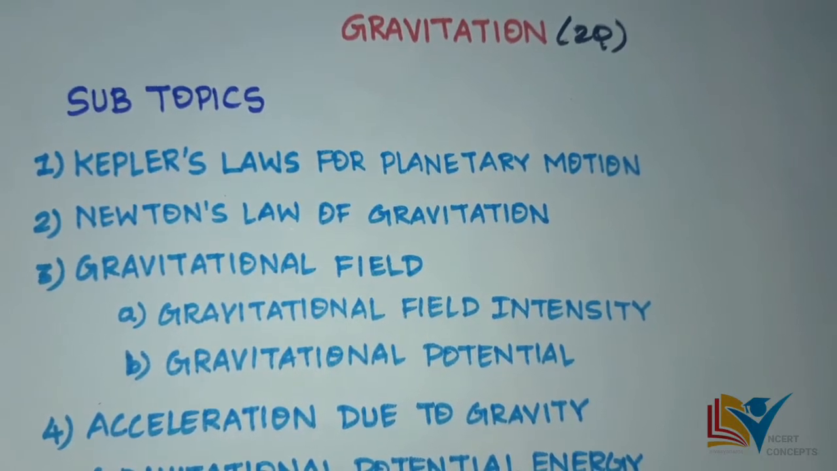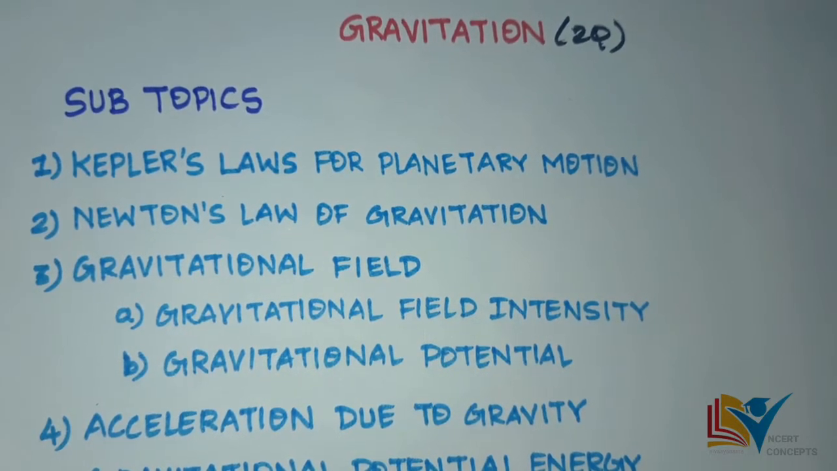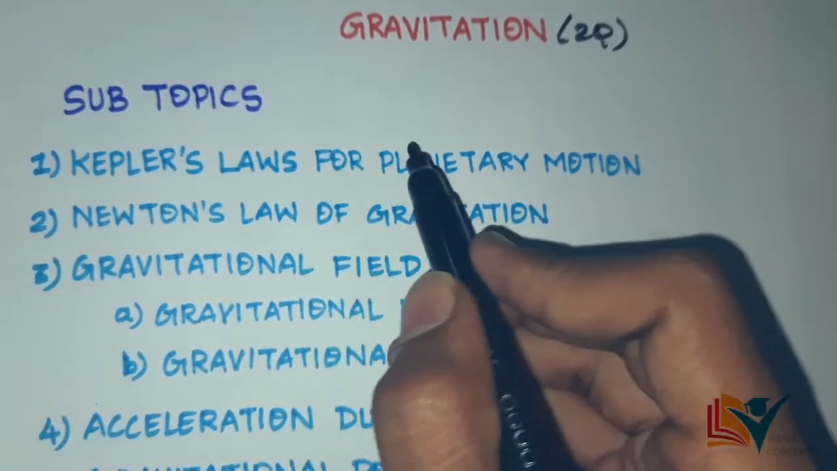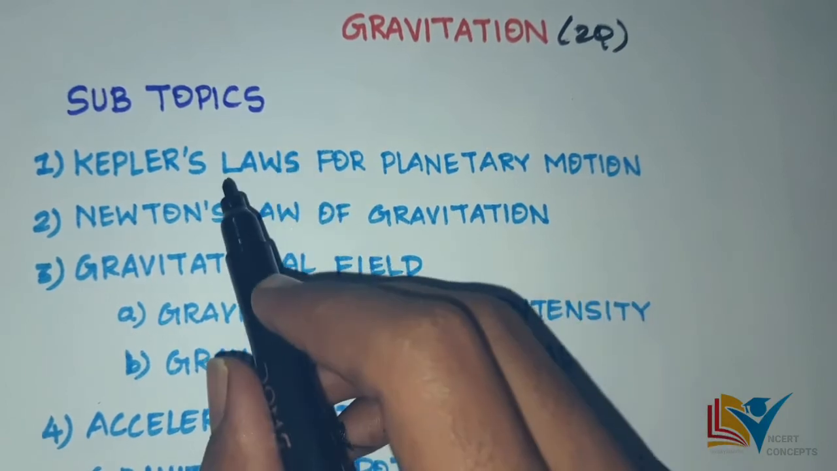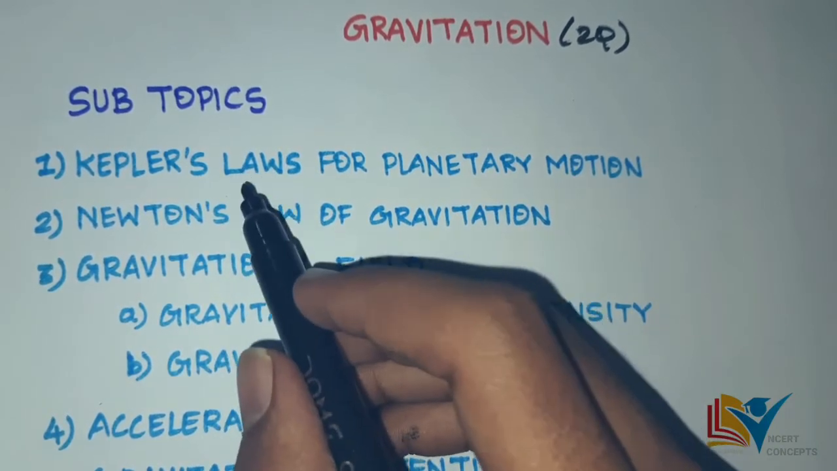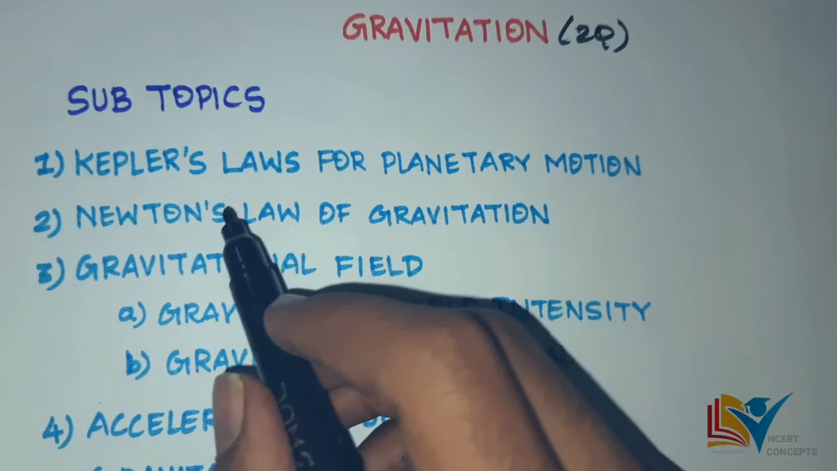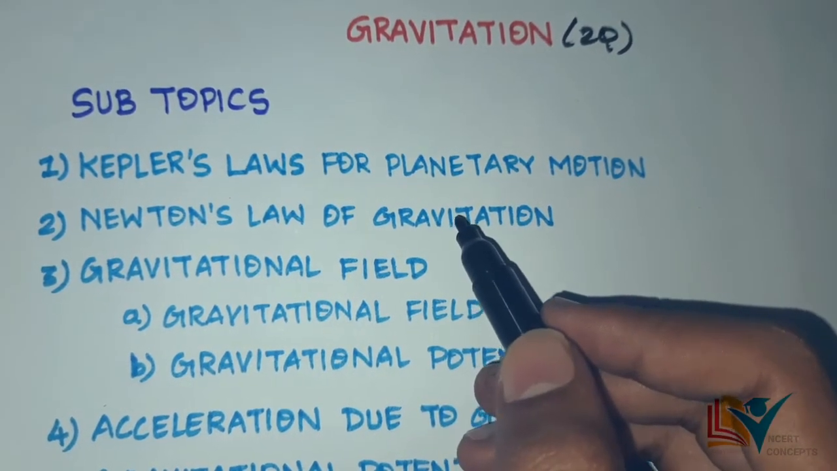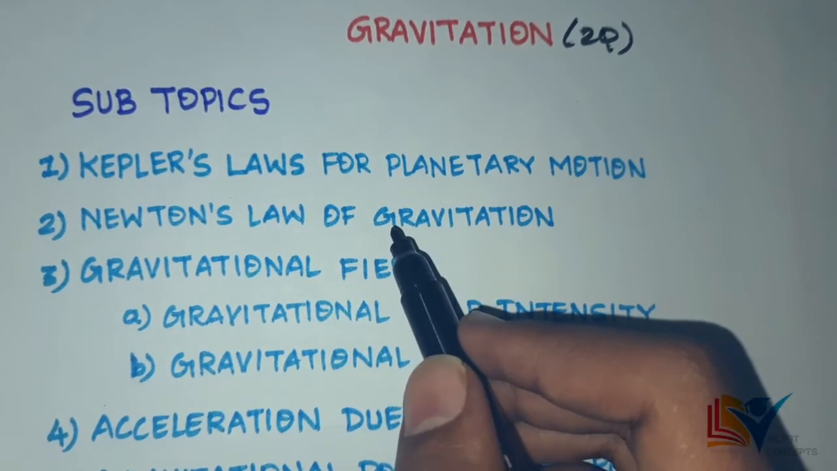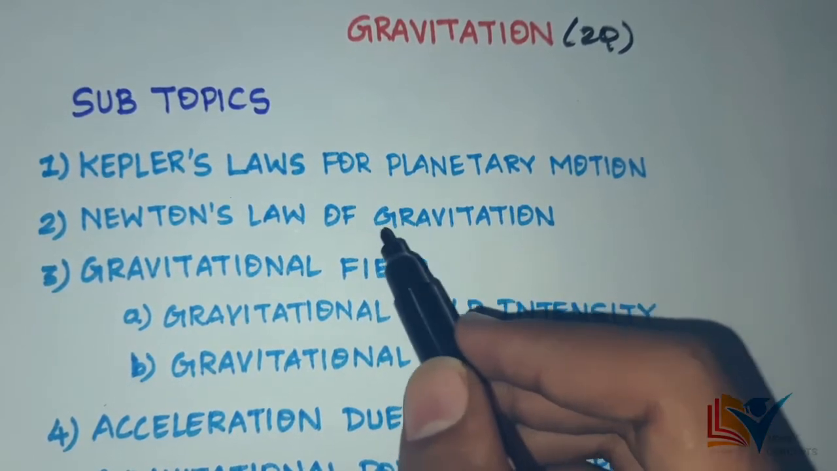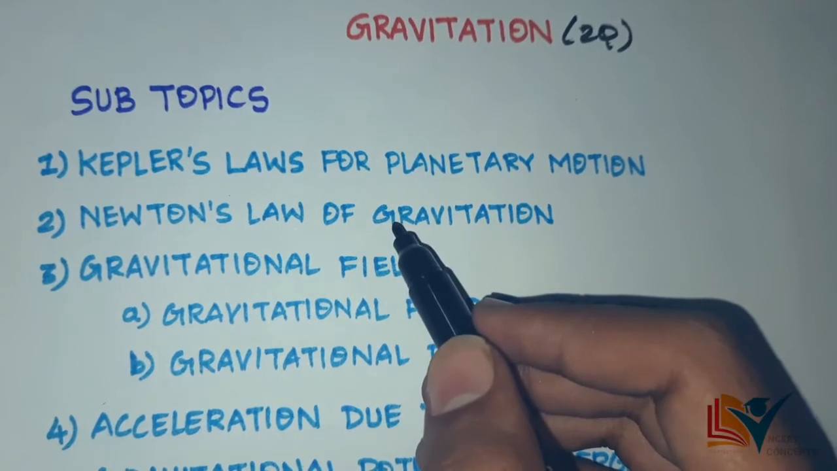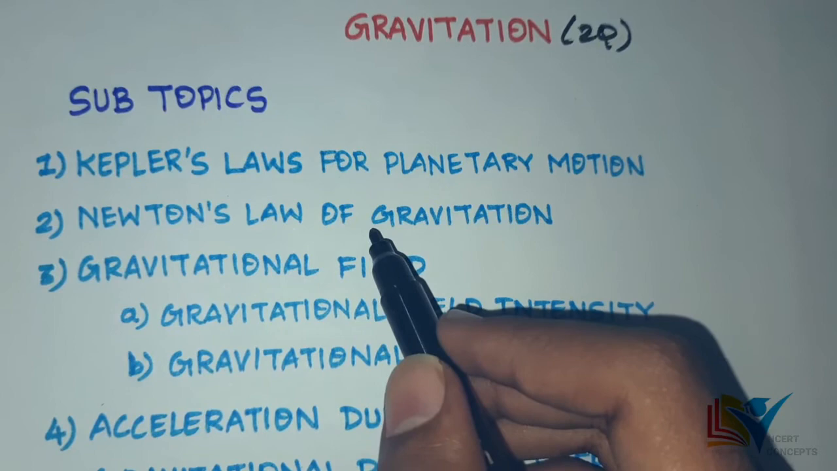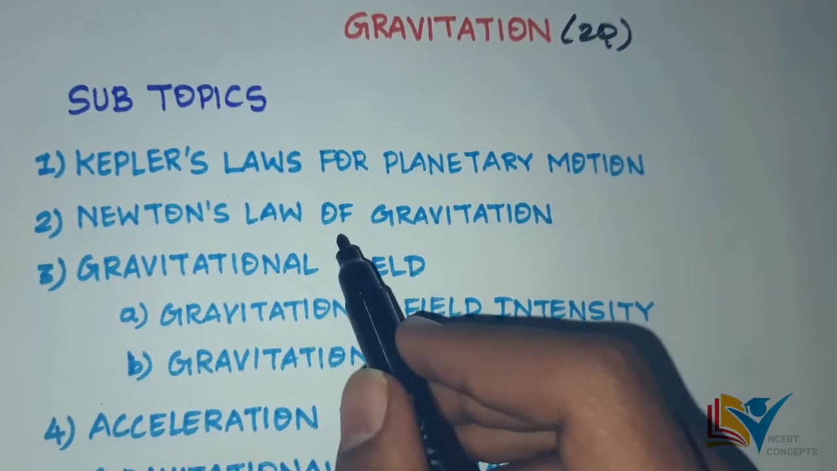One by one we can see. The first subtopic is Kepler's law for planetary motion. Under this title, we are seeing Kepler's first law, second law and third law. And the second title is Newton's law of gravitation, which we widely know: the force of attraction between two bodies is directly proportional to their masses and inversely proportional to the square of the distance between them. That law we briefly discuss in this title.